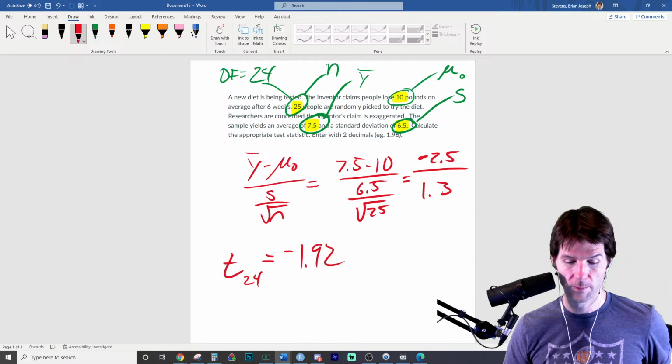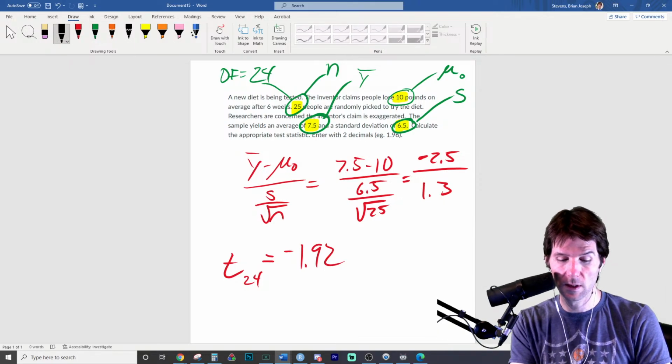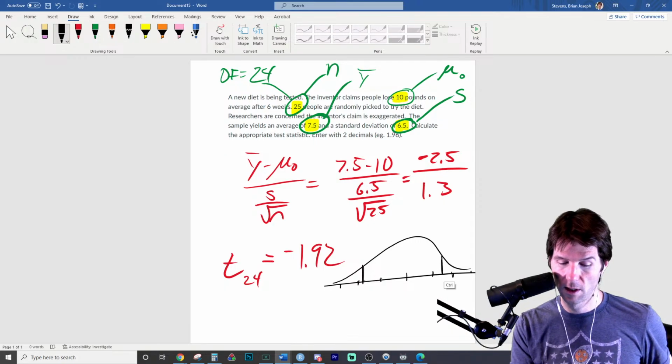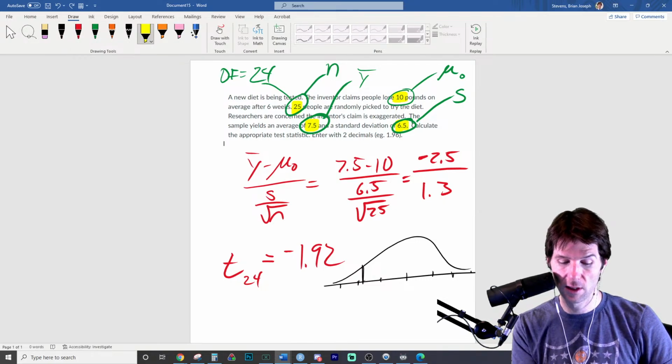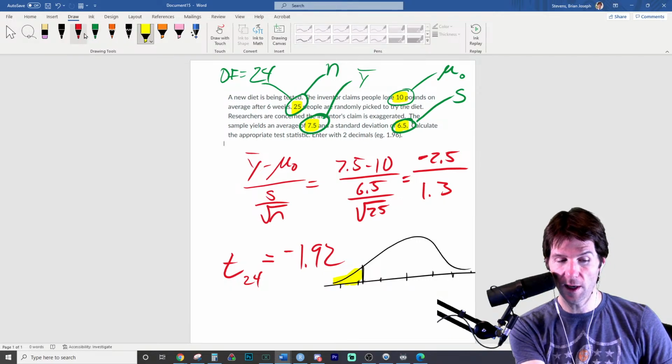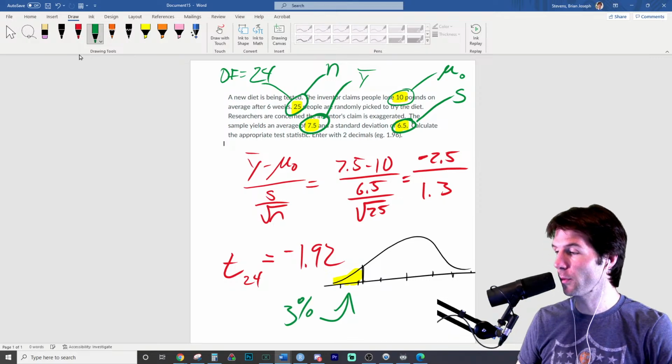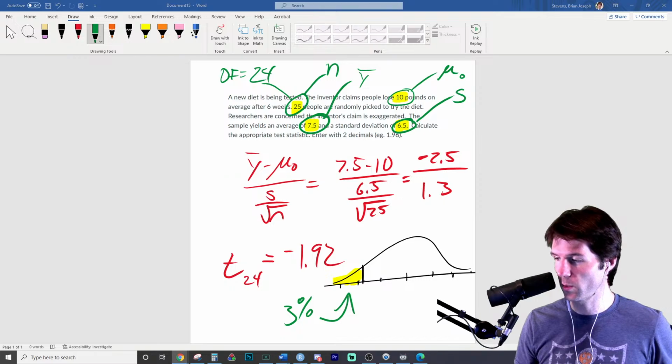So the p-value, which we don't have to solve, but it's good practice. We've actually just run a full hypothesis test. The p-value for this is going to be very similar to what we just found. Oh, no, we're doing a less than test, right? We're concerned the claims are exaggerated, so we're doing a less than test. So the p-value here, I estimate it to be about 3%.